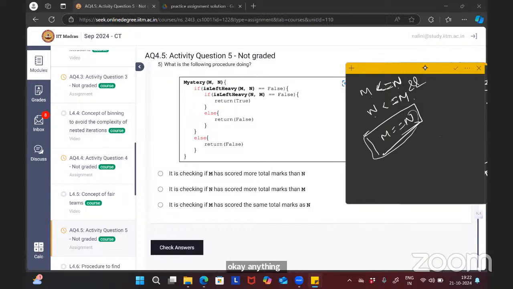No, that's correct. No doubt. In the 10th one, is that line 19, returns true, not needed, or is it false?